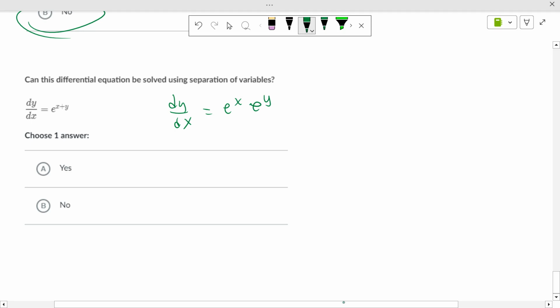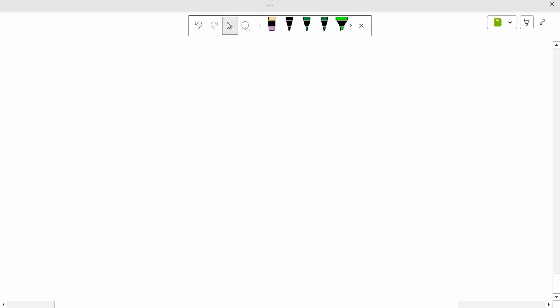And then we can separate the variables here because 1 over e to the y dy equals e to the x dx. So when it's plus on an e, when it's in the powers, yes, we can separate variables.